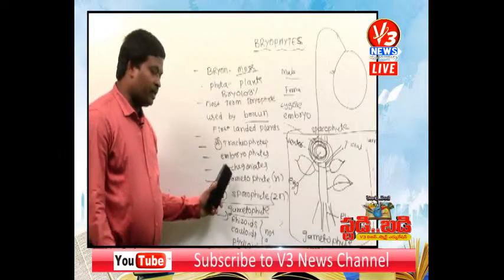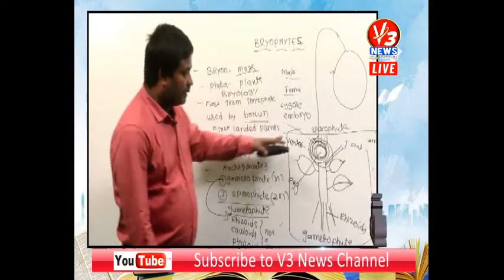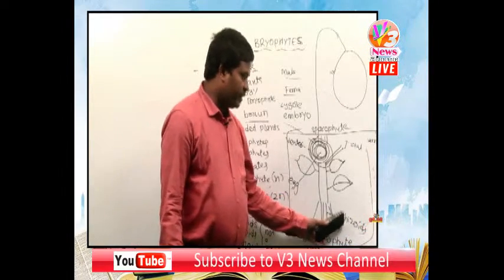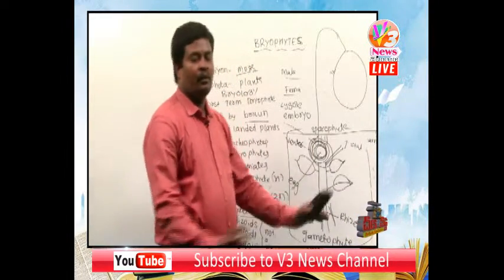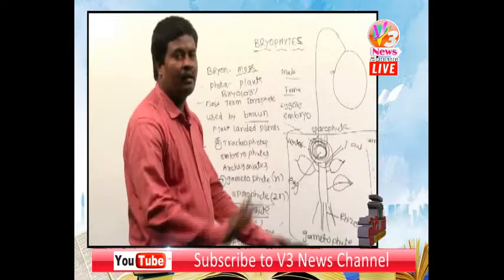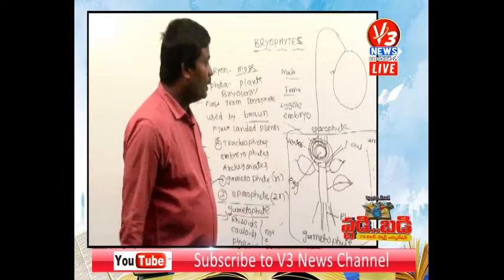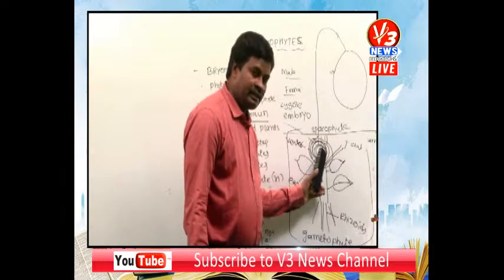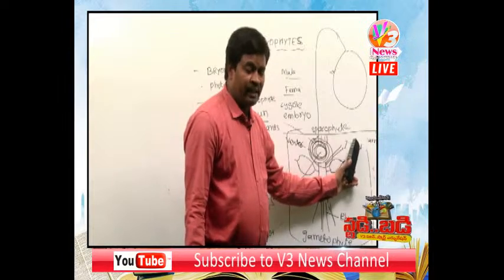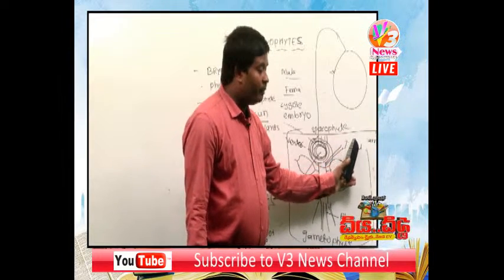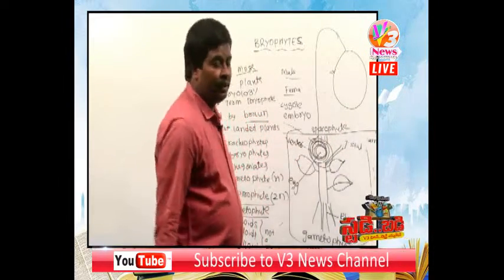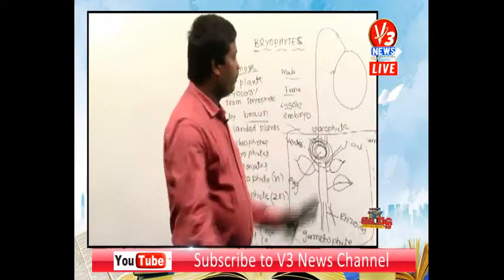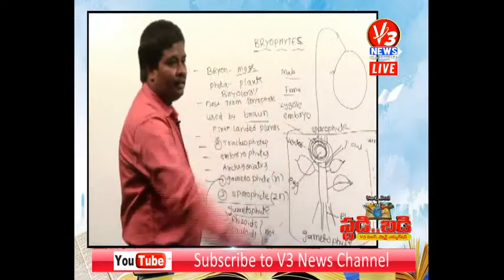So just now I told you there are two stages. What are the two stages? Gametophyte and sporophyte. The gametophyte plant body is haploid, the dominating stage, and it is differentiated into rhizoid, caulid, and phylloid, but they do not possess vascular tissues because they are not true roots, true stems, or true leaves. Then the male reproductive organ is called the antheridium, and the female reproductive organ is called the archegonium. The antheridium produces male gametes or antherozoids, and the male gametes are released and reach the archegonium. In the archegonium venter, it contains the egg cell, and fusion of the male and female gamete produces a zygote.